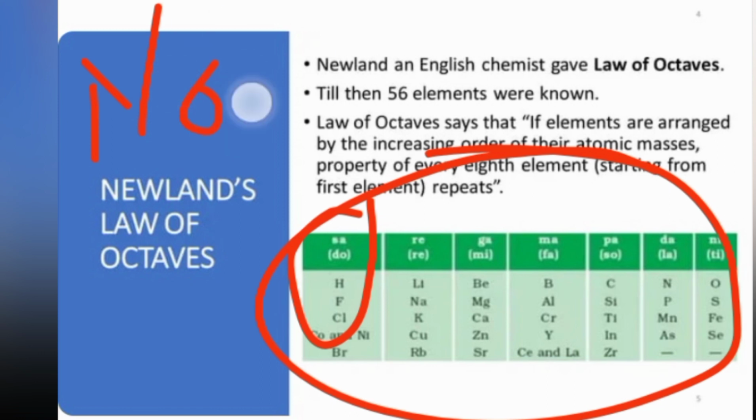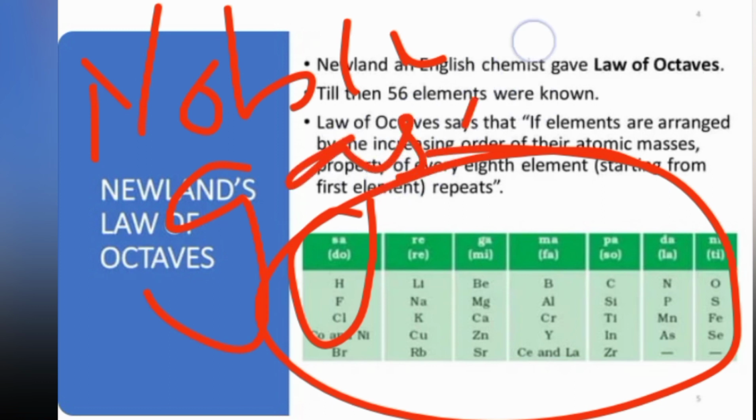The important point to note here is that noble gases like neon, krypton and argon were not known at that time. That is why they are not even mentioned in the table established by him. You need to remember this point, it is very important. His establishment was that he tried to correlate the properties of every eighth element with the properties of the first element from where we started counting.